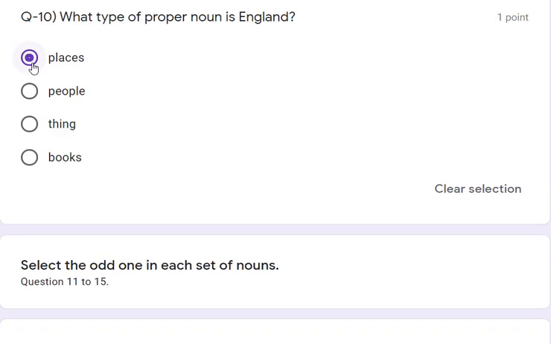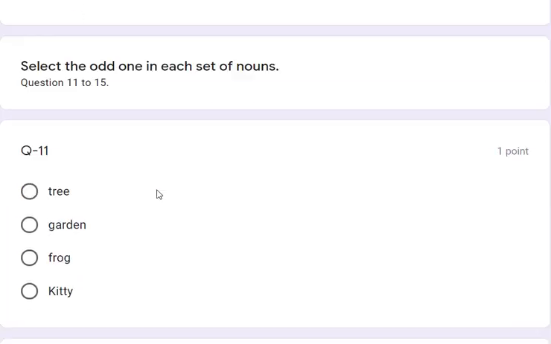Okay. Now here select the odd one out of the nouns, in question number 11 to 15. What we need to do is select the odd one, right? If 3 common nouns are given, then 1 proper noun will be there, so our answer will be the proper noun. If 3 proper nouns are given, we need to select the 1 common noun. That way, 3 are the same, 1 is different.